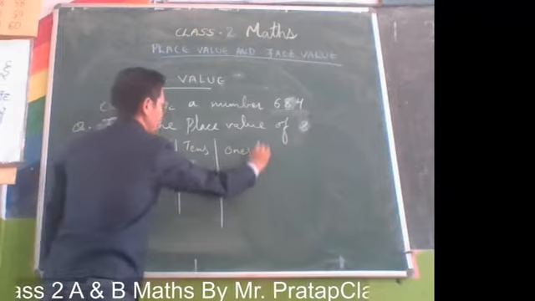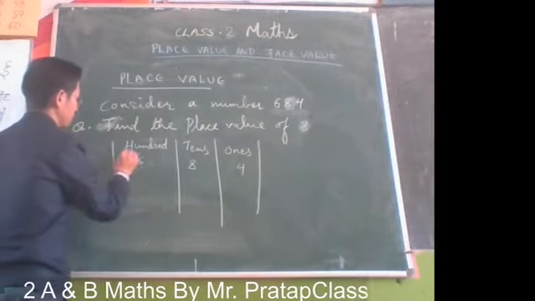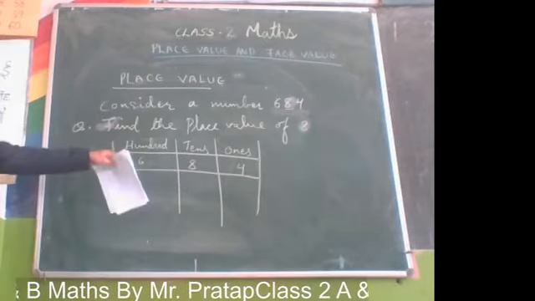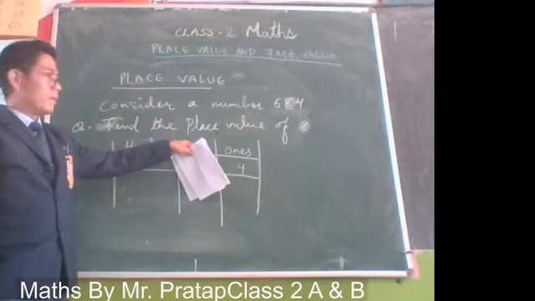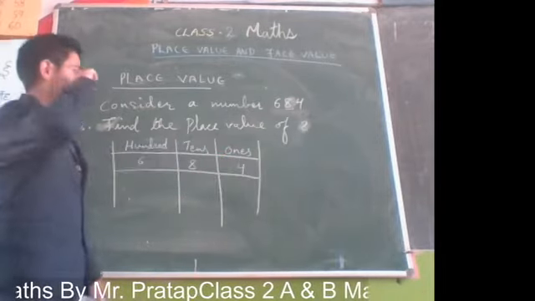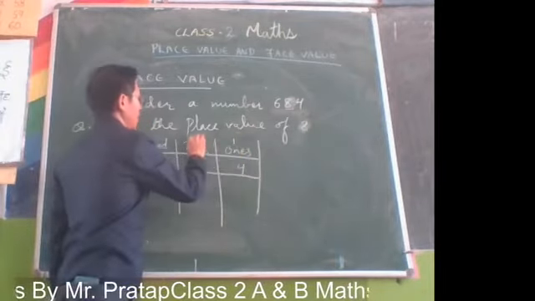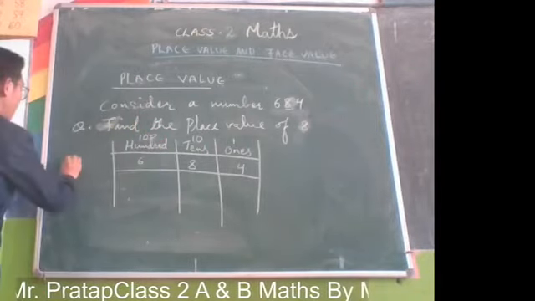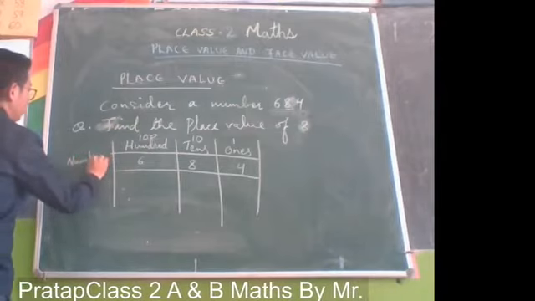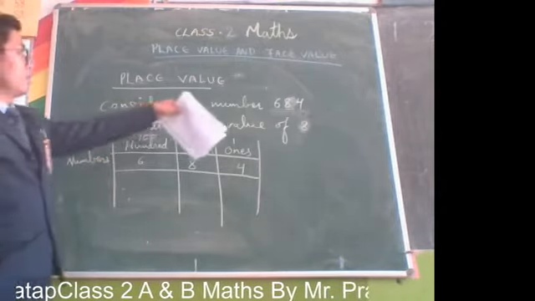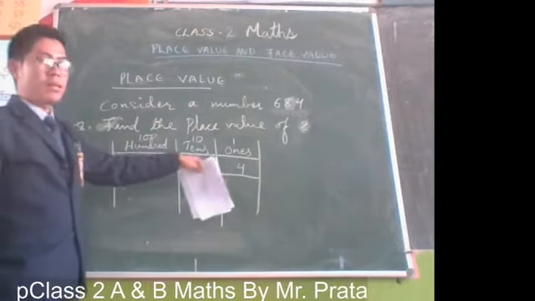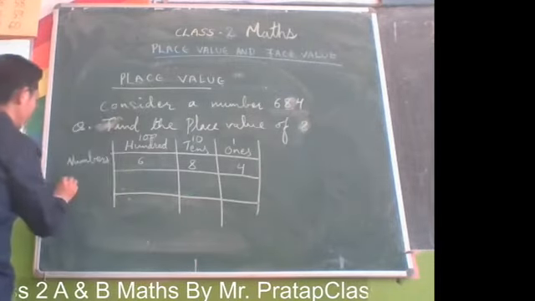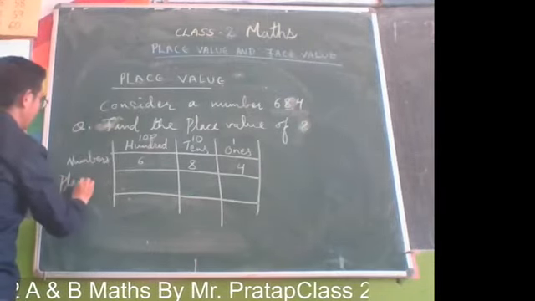Now make the columns: 6 is in the hundreds place, 8 in the tens place, 4 in the ones place. You can write it like this: ones, tens, then hundreds. Now we have to find the place value of these digits 6, 8, and 4.